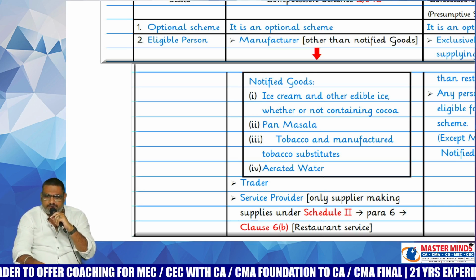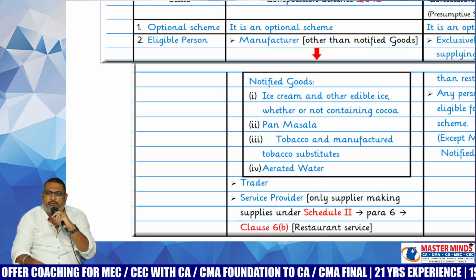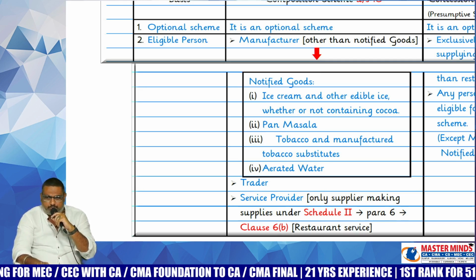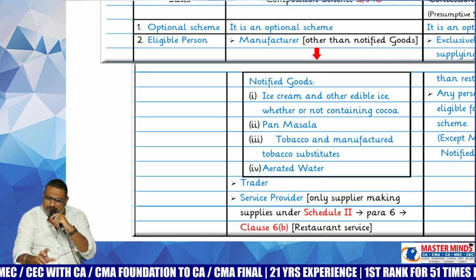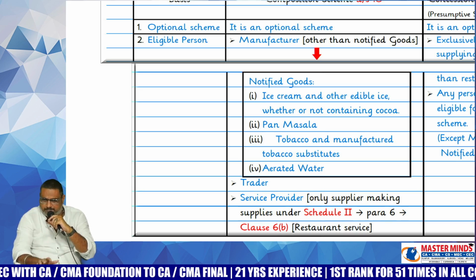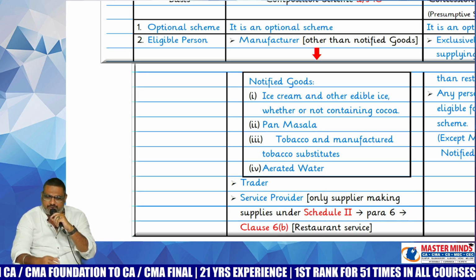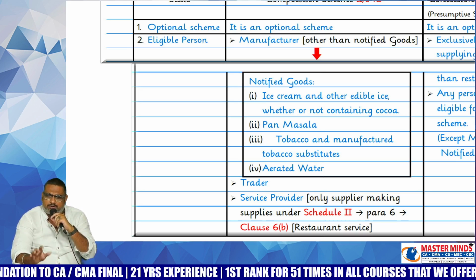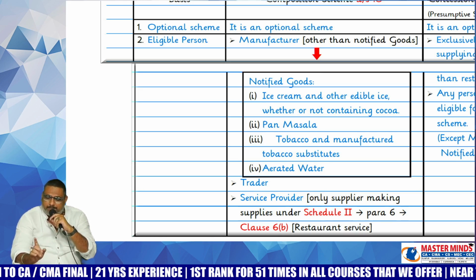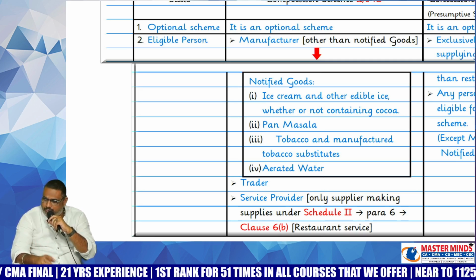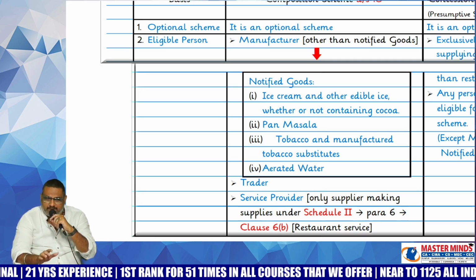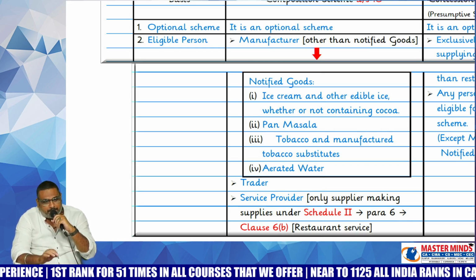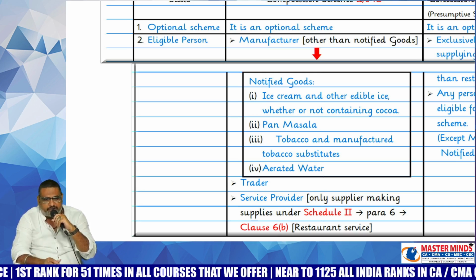Building bricks, fly ash bricks, and roofing tiles. Total 7 points are there at present. Those notified 7 goods manufacturers are not eligible for this composition scheme; except for those, the rest of the manufacturers are eligible for this composition scheme. Who are the persons that are not eligible? Manufacturers of notified goods. What are those notified goods? Ice cream, pan masala, tobacco, aerated water, building bricks, fly ash bricks, roofing tiles.